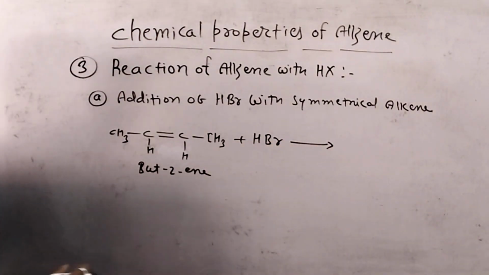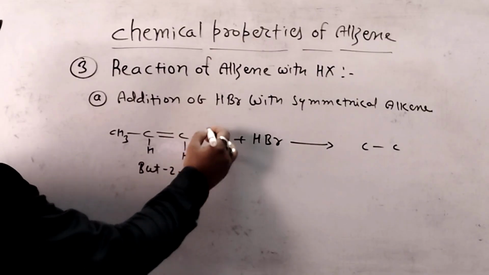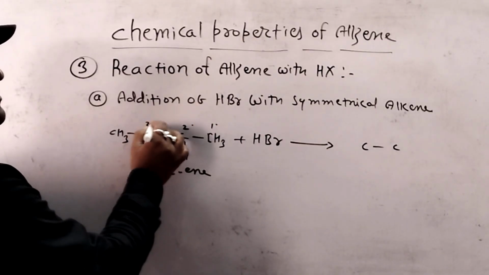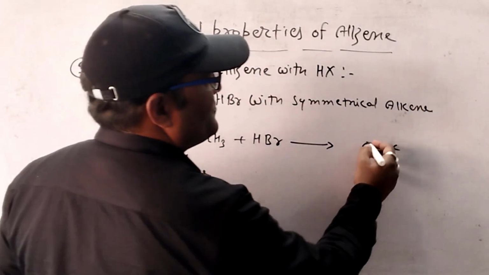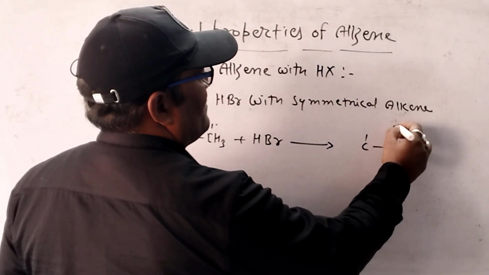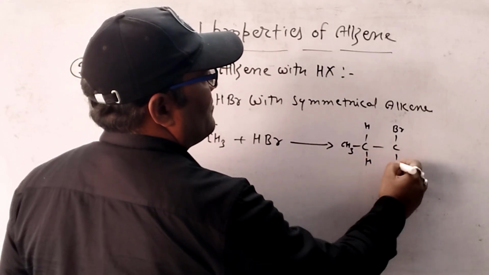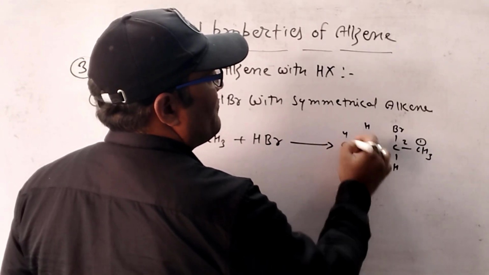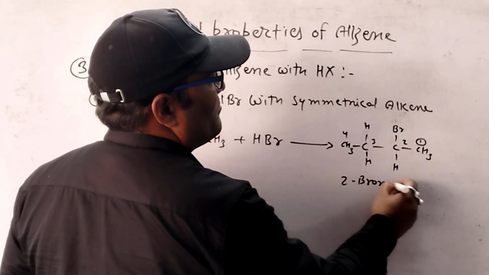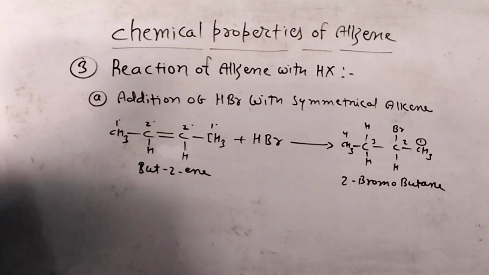After addition of HBr, here 1 degree carbon, 2 degree carbon, 2 degree carbon and 1 degree carbon. So we can observe here 1, 2, 3 and 4. 2-bromobutane product is formed. You can take a screenshot.